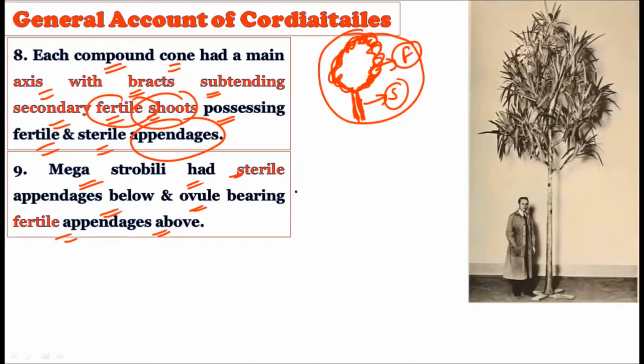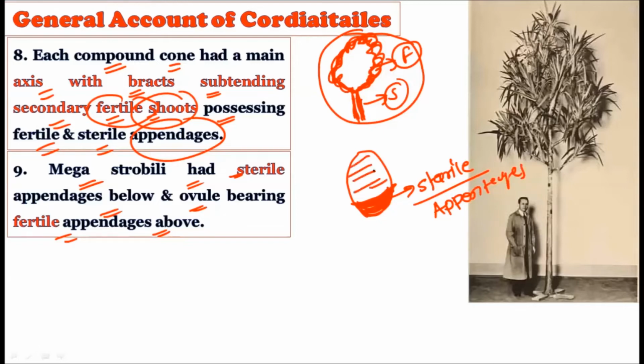Consider this a female cone: this area at the lower level is showing sterile appendages, that is, these are not fertile, while the upper portion is showing fertile appendages.